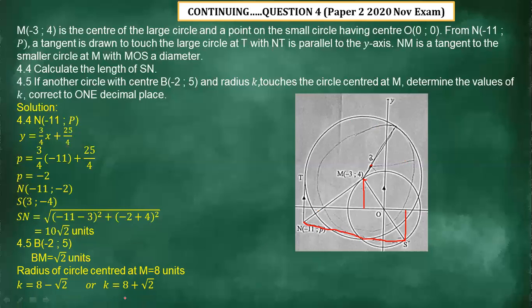The same applies here, we're going to say 8 plus square root of 2, because we don't know whether the circle is outside or inside the bigger circle. Therefore, the answer is going to give us 6.6, and this one is going to be 9.4, because the instruction said we should write 1 decimal place.